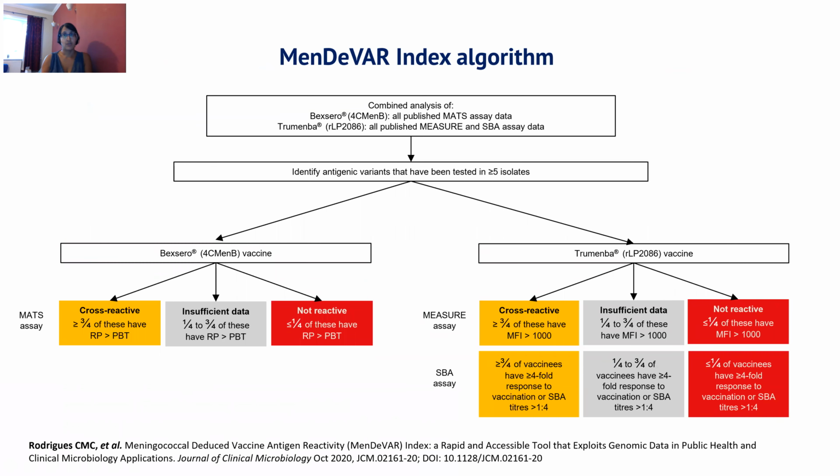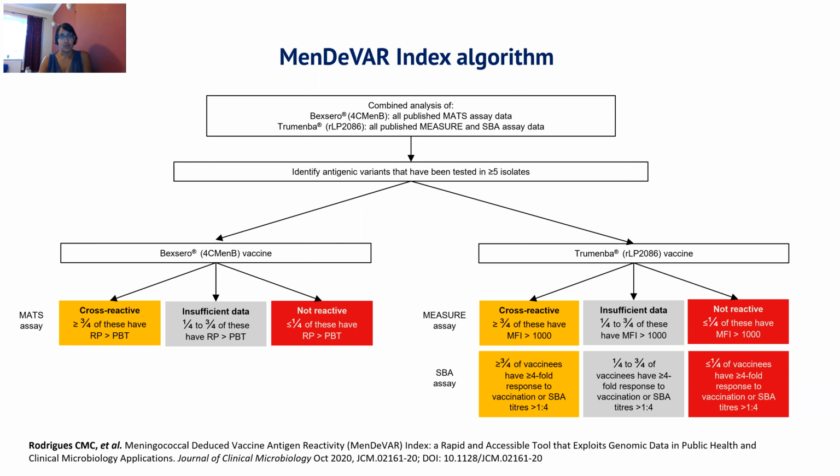The MenDeVar index was developed to combine complex genotypic and phenotypic information into a simple, evidence-based output for use by frontline healthcare professionals. First, we performed a literature search to identify all the laboratory tested isolates with details about each peptide variant they contained and their reactivity in phenotypic testing, that is the meningococcal antigen typing system for Bexsero, and the MATS assay and serum bactericidal activity assays for Trumenba.